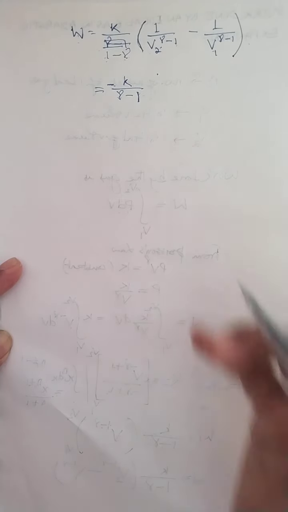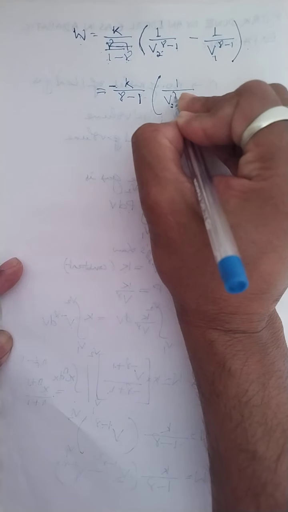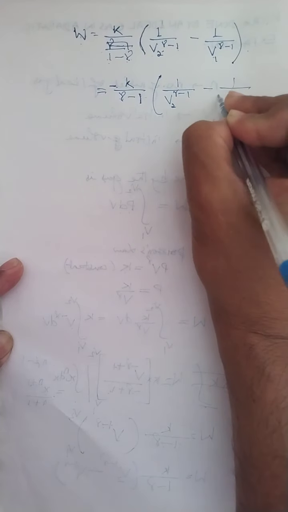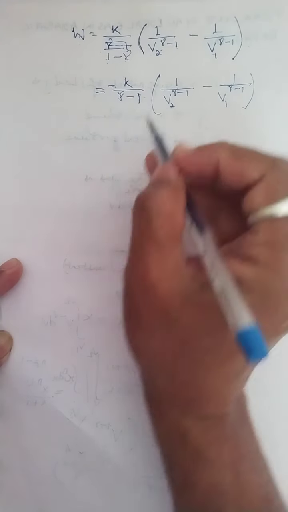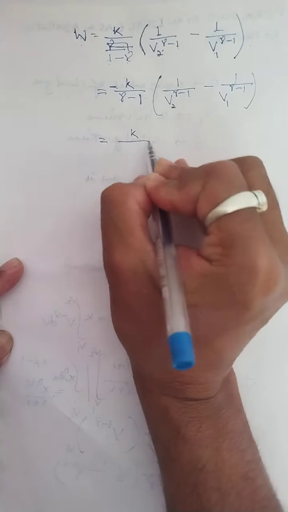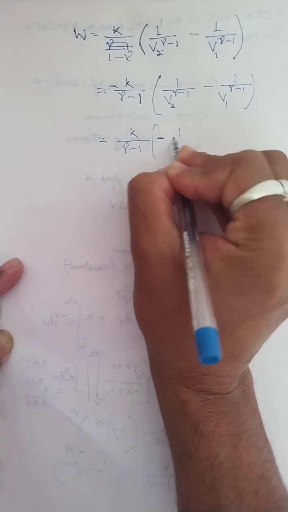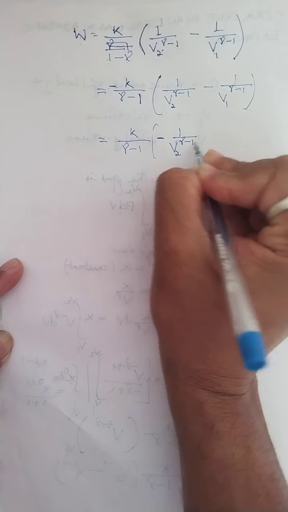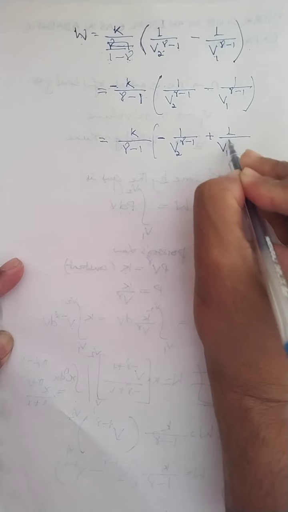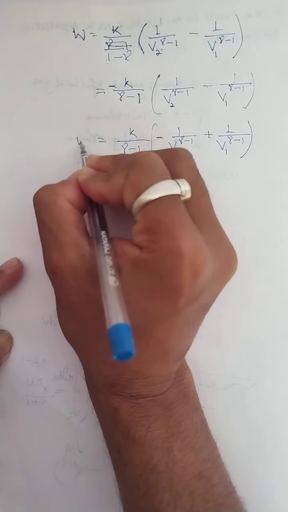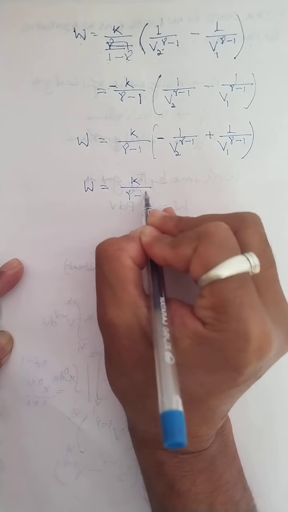Let me write the bracket 1 by b2 to the power gamma minus 1 minus 1 by b1 to the power gamma minus 1. Now this minus sign I multiply inside the bracket. So it will be k by gamma minus 1, and minus into plus is minus 1 by b2 to the power gamma minus 1. Now minus into minus is what? Plus 1 by b1 to the power gamma minus 1. Which means your work done w equals k by gamma minus 1.